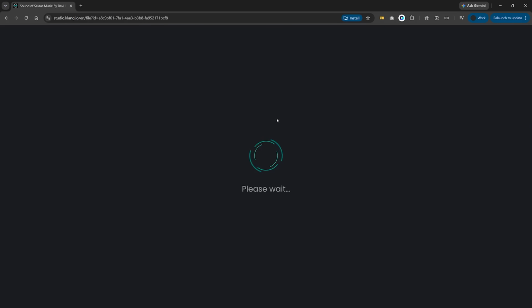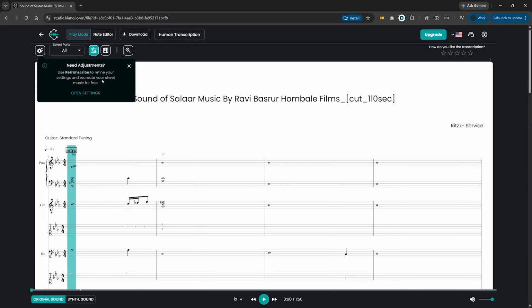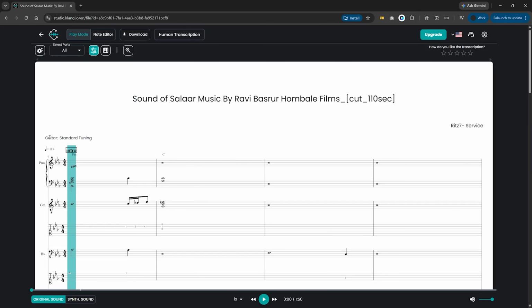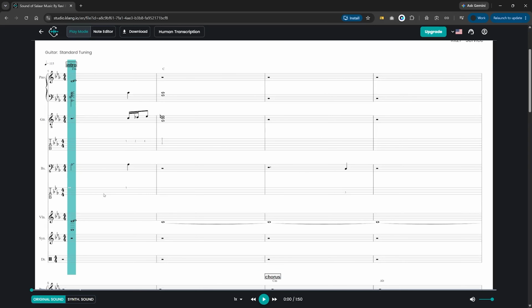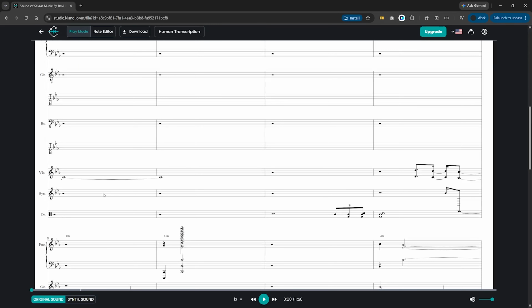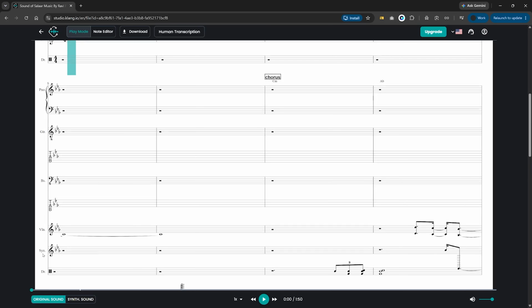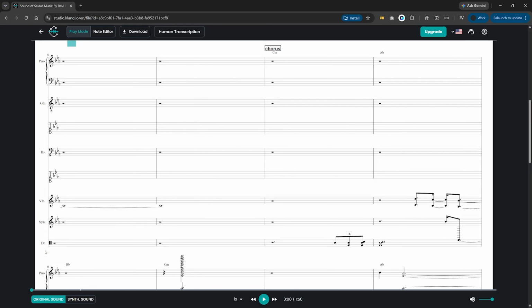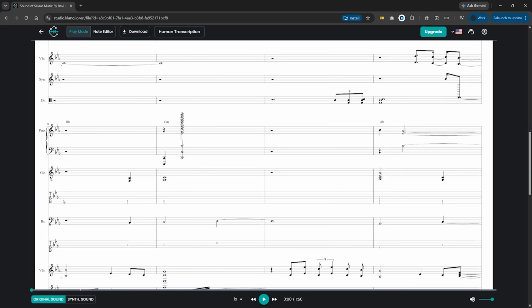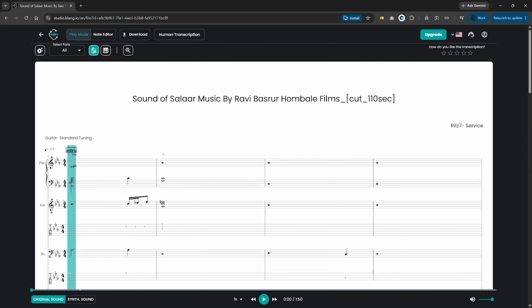So if I click on this one, it opens up the details. Let me just close this, and you can see guitar standard tuning. Then we have piano, then we have guitar, we have I don't know what BS is. Violin is available, SYN, I don't know what that is, and we have all of these details. So if we actually play this song, we can check it out.